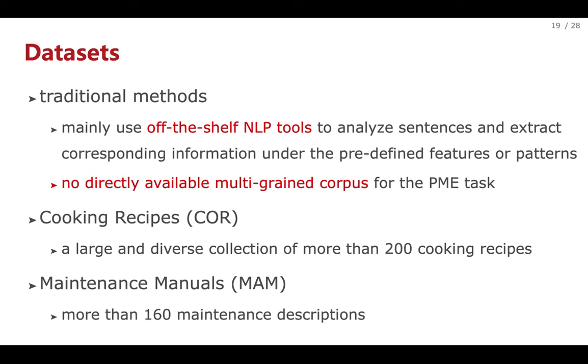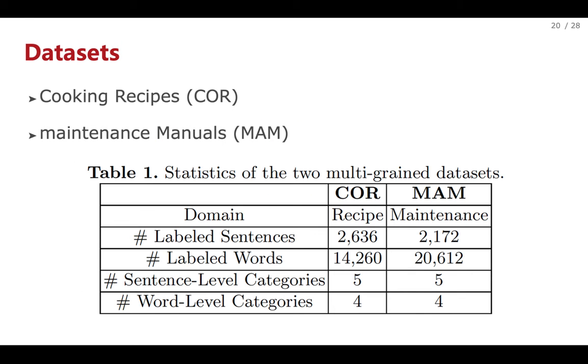Since traditional methods mainly use off-the-shelf NLP tools to analyze sentences and extract corresponding information under predefined features or patterns, there was no directly available multi-grained corpus for the PME task. To this end, we constructed two multi-grained PME corpora for the task of extracting process models from texts. Cooking recipes, COR, a large and diverse collection of more than 200 cooking recipes. And maintenance manuals, MAM, more than 160 maintenance descriptions. The statistics of those datasets is given in this table.